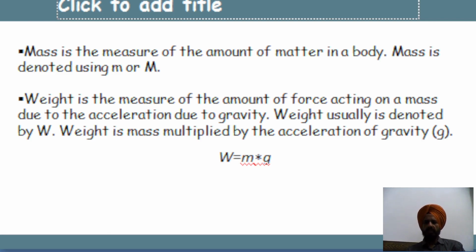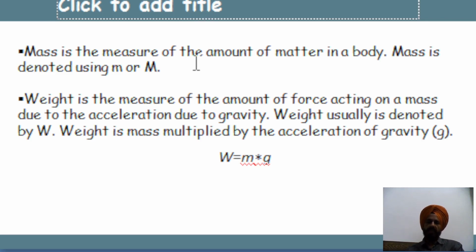Next we have the meaning of mass. What do you mean by mass? Mass is basically the measure of the amount of matter in a body, and it is usually denoted by small m, or it can also be denoted by capital M.